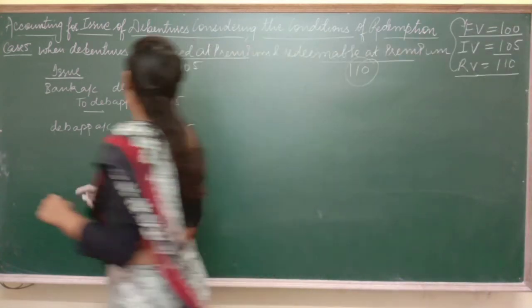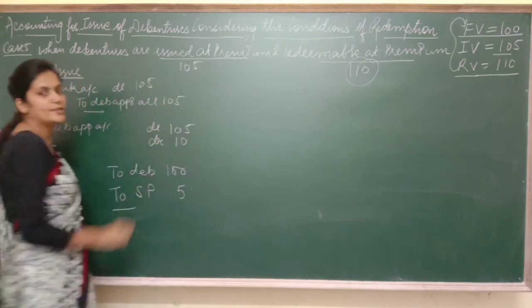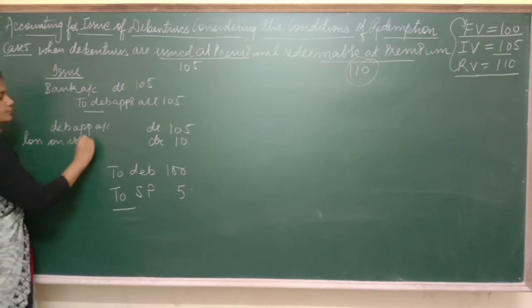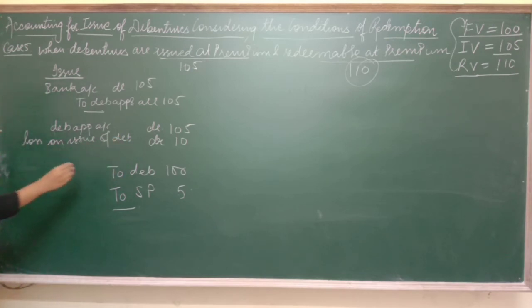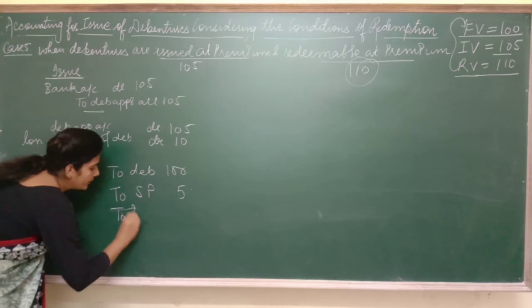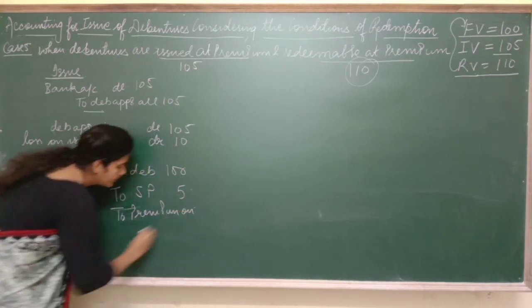So obviously now if 10 you have to pay extra, then you have to arrange for this rupees 10 in the present as per the law of conservatism. So you write here loss on issue. Now this loss on issue will be transferred to the next account, that is premium on redemption.